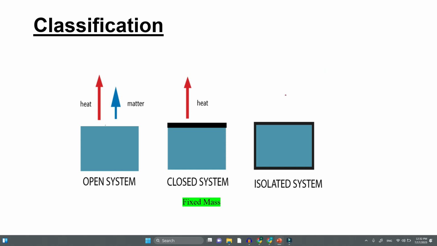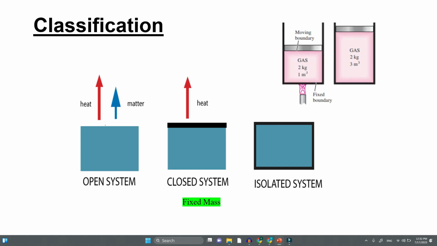Usually we can say that the universe is an isolated system, because whenever an energy transformation is occurring, it is within the universe, and there is no energy flow from outside to inside, because there is nothing outside the universe. And a closed system can also be called a fixed mass system, because we are studying a fixed mass. Since matter is not exchanged, this mass will remain constant. That is called a fixed mass. So these are the important classifications of a system: open system, closed system, and isolated system.